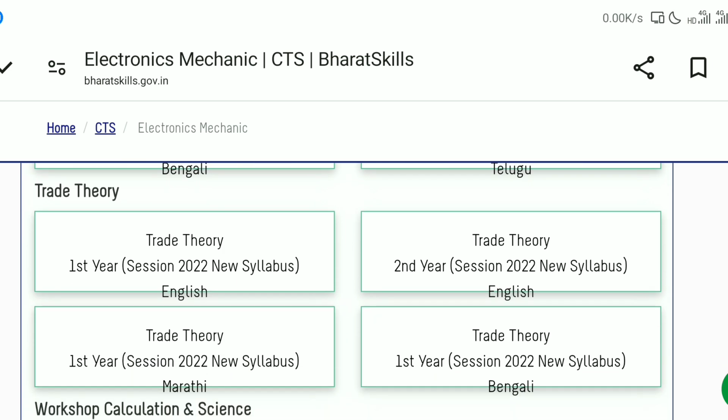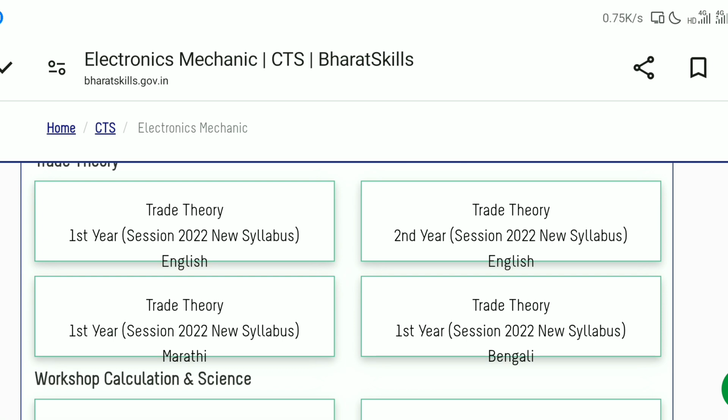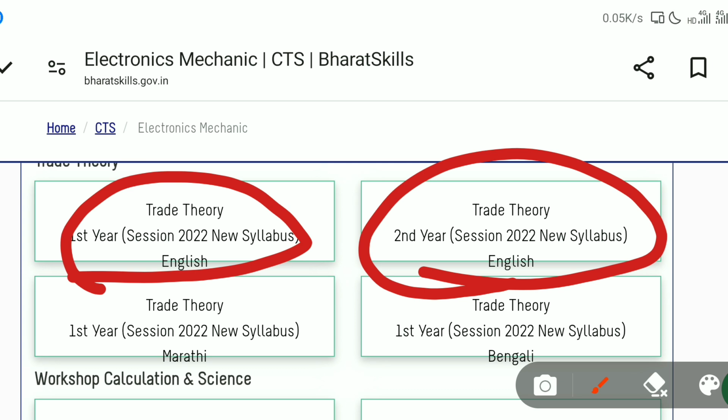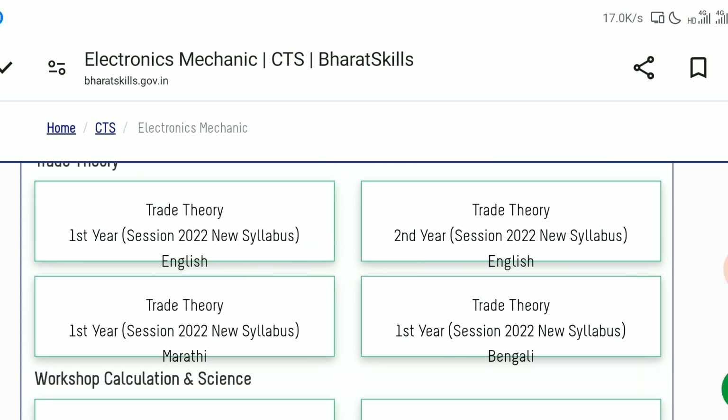And I also mentioned, right, this trade is a 2 years course. It is a 2 years course, so you need to download both years, first year and second year as well. This is first year and this is second year syllabus. You need to cover the total first year and second year syllabus. So download each year separately and read it thoroughly for CBT2 part B.